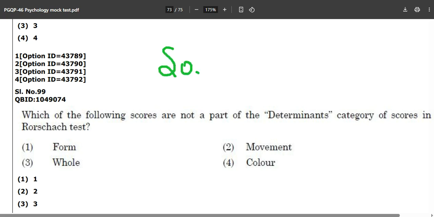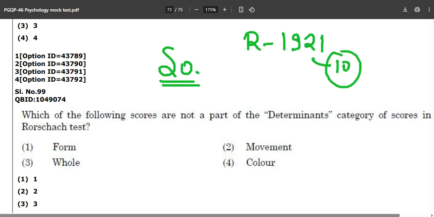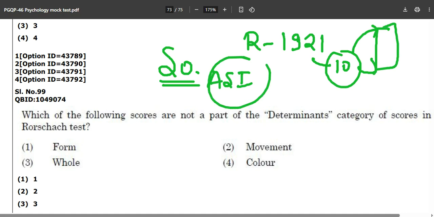So what is going to be the correct answer over here? Now you get to know that Rorschach's ink blot test, 1921, has 10 cards. How many are chromatic and achromatic, find out from the book or from Google, whatever you want. But this is important, as is the administration, scoring and interpretation, because it is a projective test.